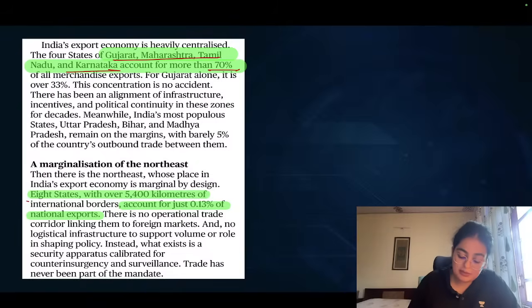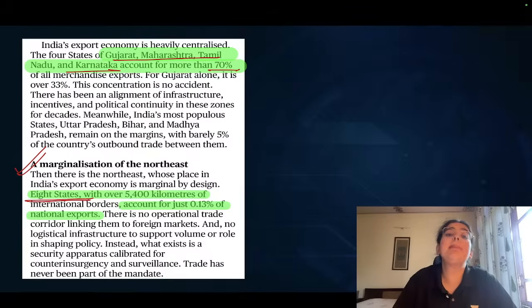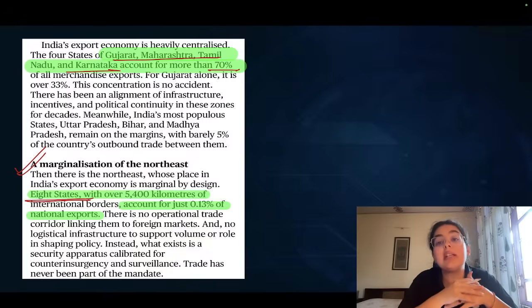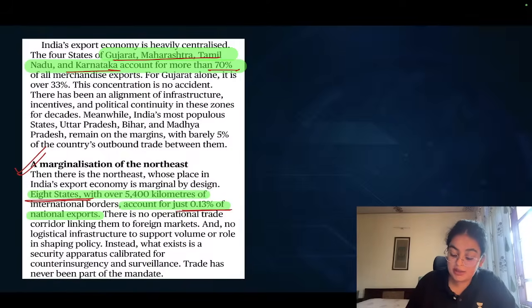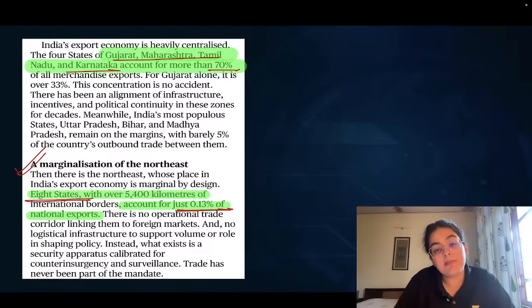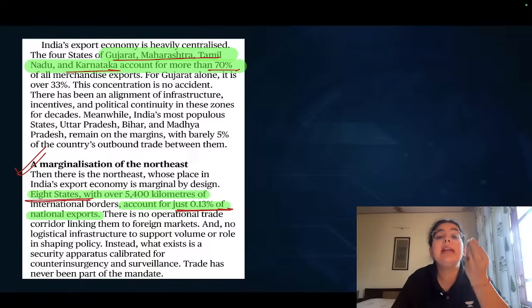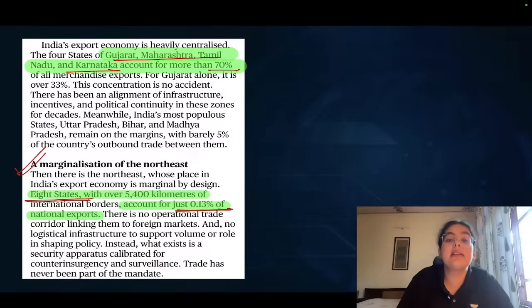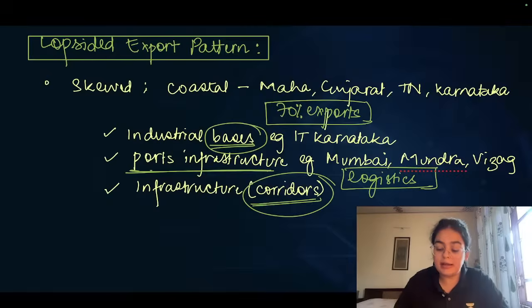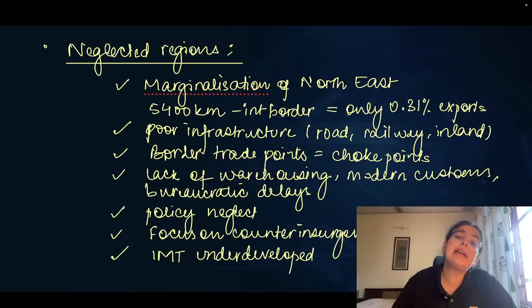When we talk about the northeastern states, they have been significantly marginalized according to the author. The 8 states in the northeast, which have more than 5,000 kilometers of international border, be it with China, Myanmar, Bangladesh, and so on, account for merely 0.13%. A way to remember can be less than 1% for 8 states put together. And that is a concerning number. So having seen that data, let's understand the neglected regions.